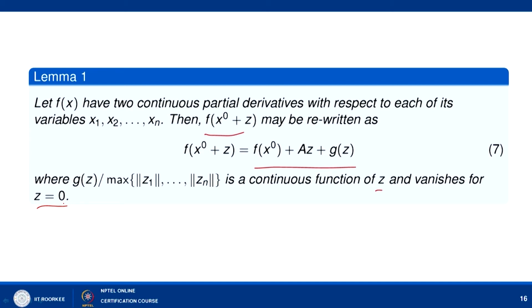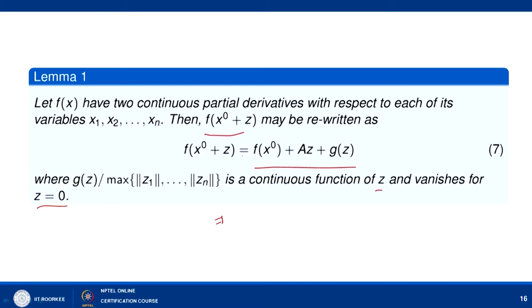Now, I am giving you these are the sufficient conditions we impose on f here. Here we may consider only that the first order partial derivative exists and is continuous and the second order partial derivative simply exists, then also we can write down f of x naught plus z equal to f of x naught plus A z plus g z here.